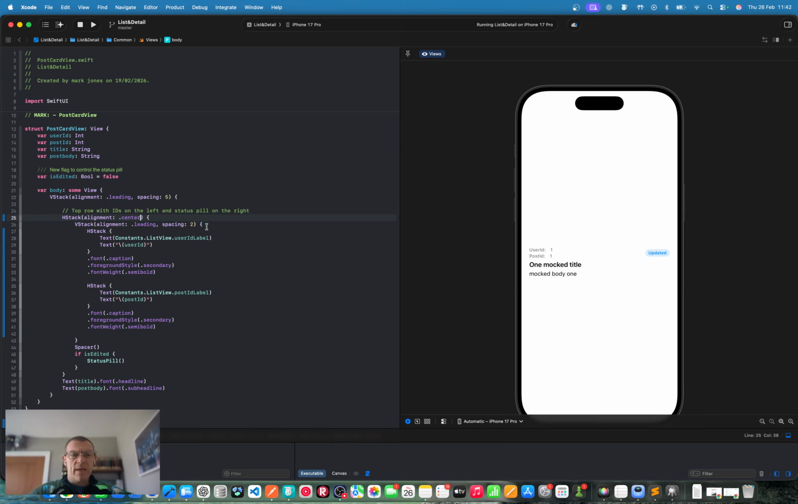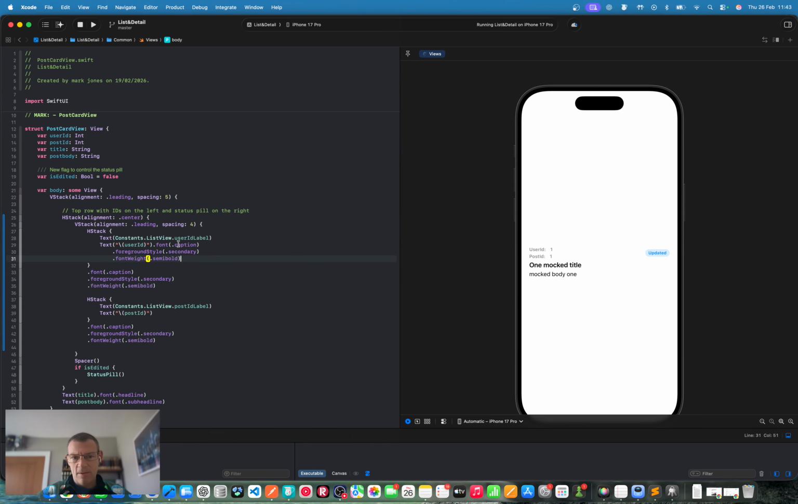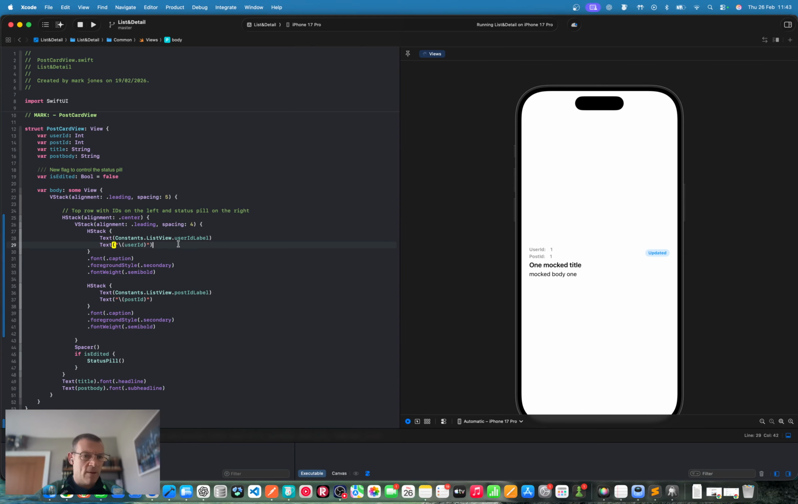The V stack here, maybe the spacing is a bit tight, is it? 4. Okay, we've increased that. The text looks small to me, but let's go ahead. H stack here, H stack there. Yeah, there's no change there. So I'm applying this on the H stack, which affects all of the child views within it.